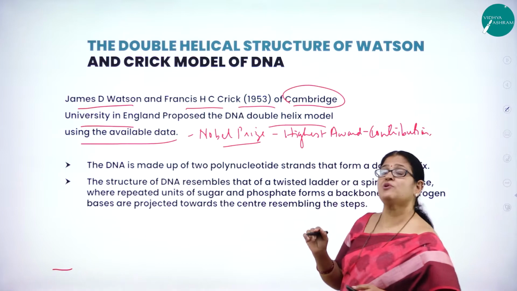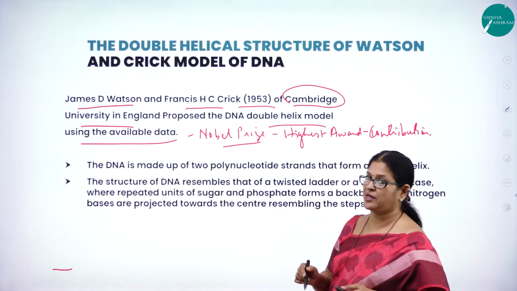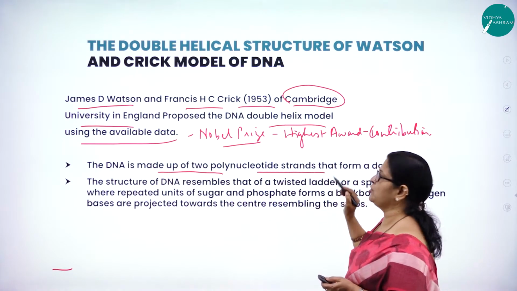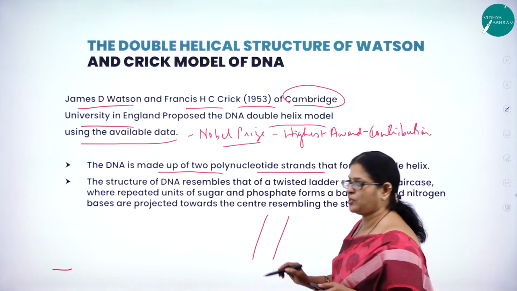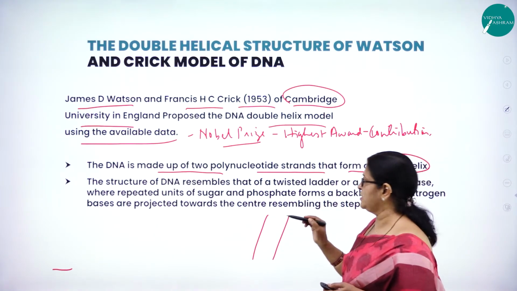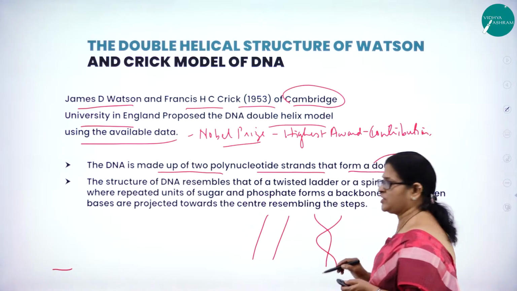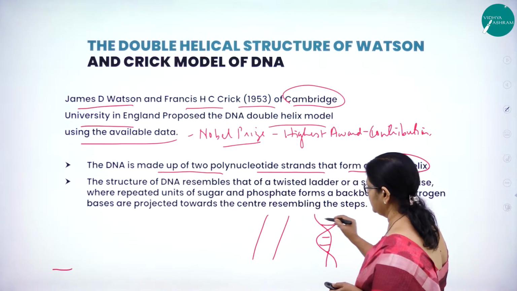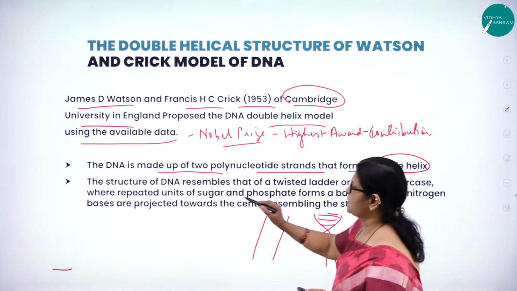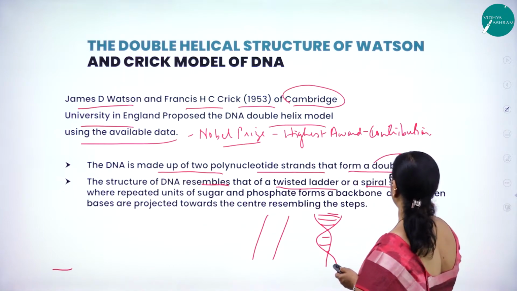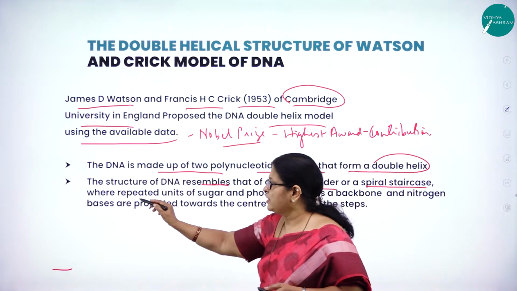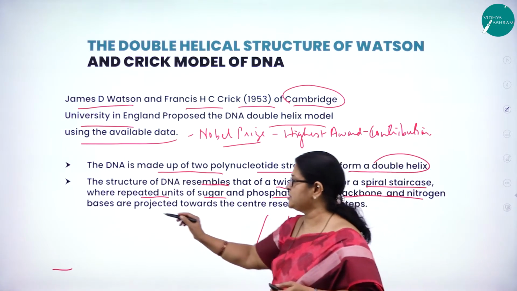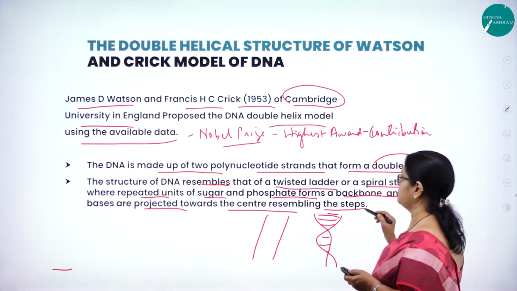Now, what was the basis for them to propose this double helical structure based on the available data? The DNA is made up of 2 polynucleotide strands that form a double helix. Here, the only thing is it is in a twisted form. We call it like a ladder, but it is twisted like this. The structure of DNA resembles a twisted ladder or a spiral staircase where repeated units of sugar and phosphate form a backbone and nitrogen bases are projected towards the center, resembling the steps.